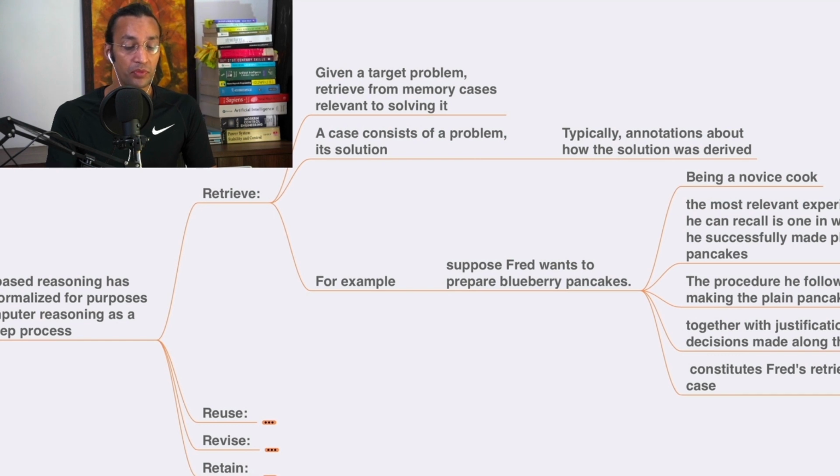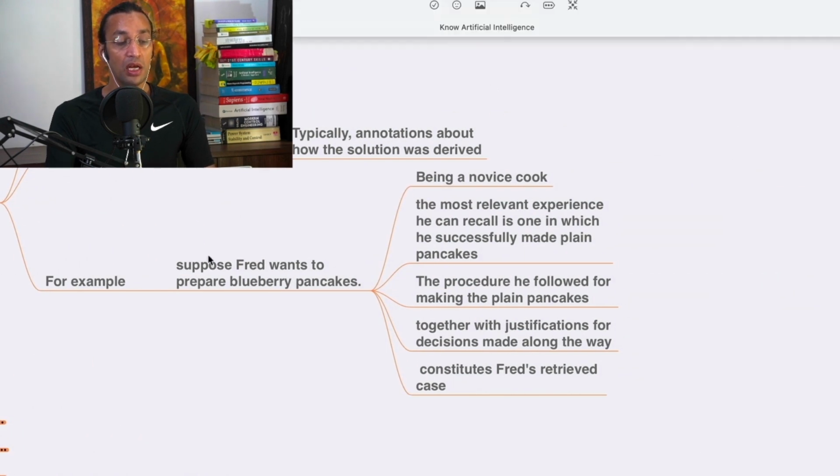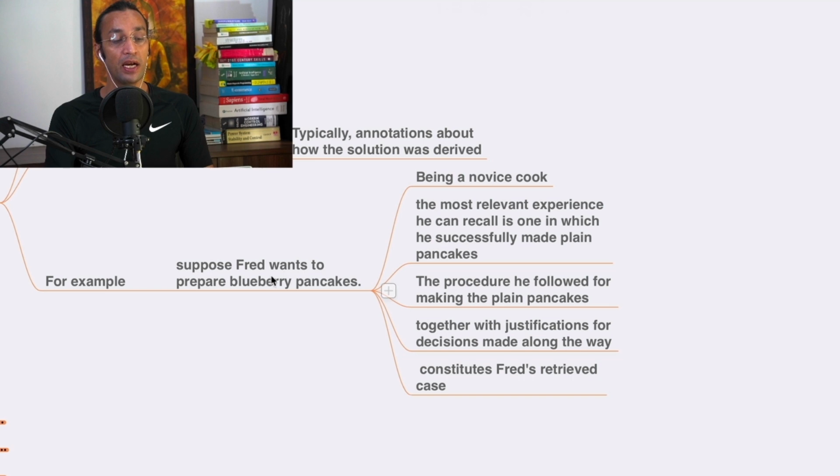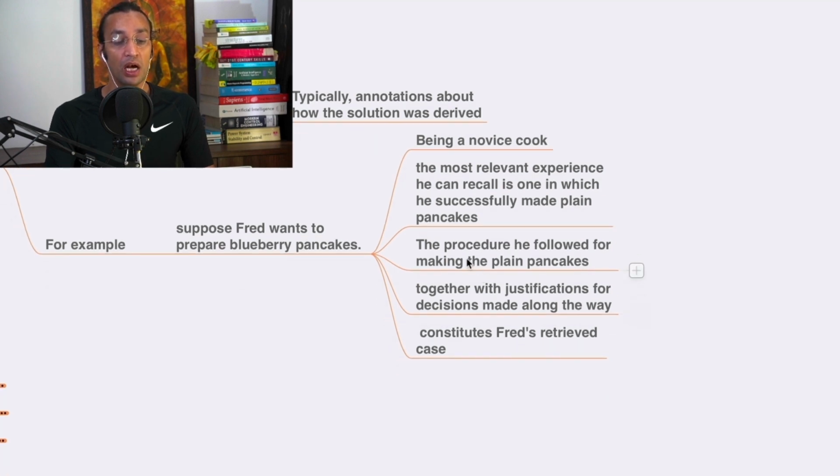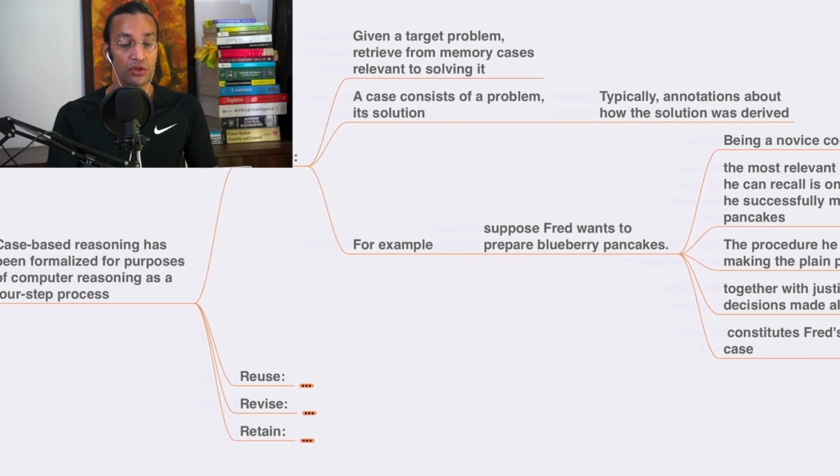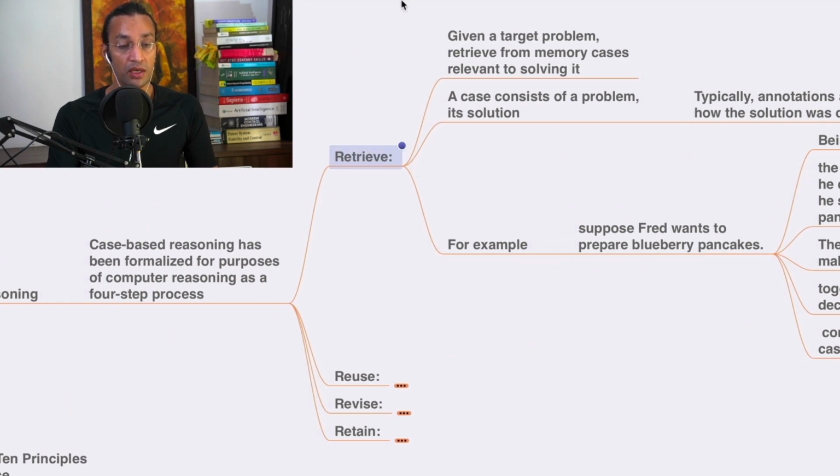For example, let's see how it works. Suppose Fred wants to prepare blueberry pancakes. Being a novice cook, the most relevant experience he can recall is one in which he successfully made pancakes. Okay, the procedure he followed for making pancakes, together with justification for decisions made along the way, constitutes Fred's retrieved case. So this is how retrieval works.